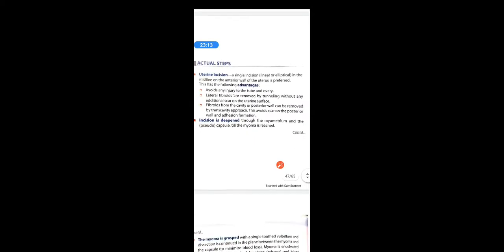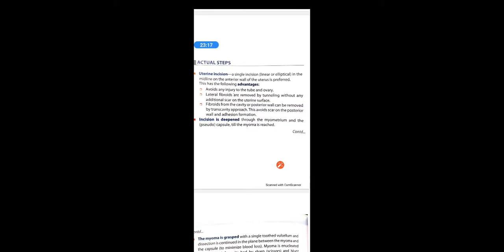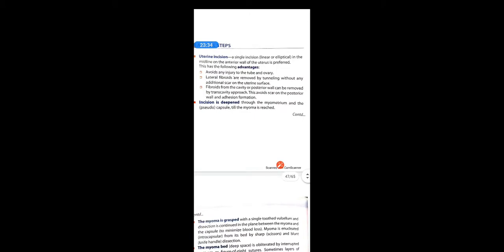Lateral fibroids are removed by tunneling without any additional scar on the uterine surface, and fibroids from the cavity or posterior wall can be removed by the transcavity approach. That means you have to enter through the uterine cavity and remove it. No need to take extra incisions on the uterine wall, to avoid scars on the posterior wall and adhesion formation. That means only with a single incision you have to remove the lateral fibroids, intramural fibroids, etc.